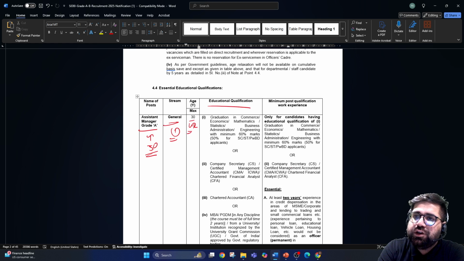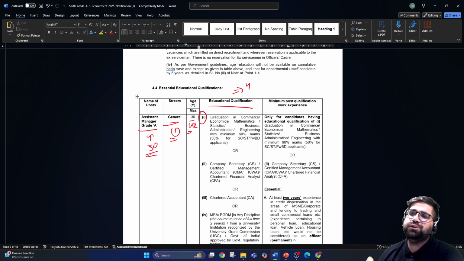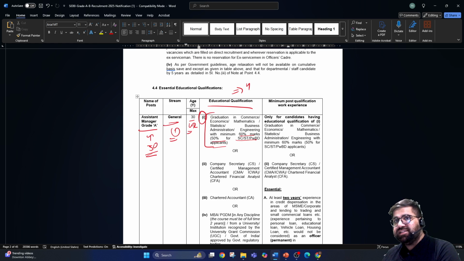Now, for education qualification, they have classified this particular heading in 4 points. First is graduation in commerce, economics, mathematics, statistics, business administration, engineering with minimum 60% marks and 50% for SC, ST and PWD applicants. So if you have done just basic graduation of 3 years from commerce, economics, mathematics, statistics, business administration, engineering background, then you can fill this particular exam, provided that you also fulfill the work experience criteria, which I will let you know.